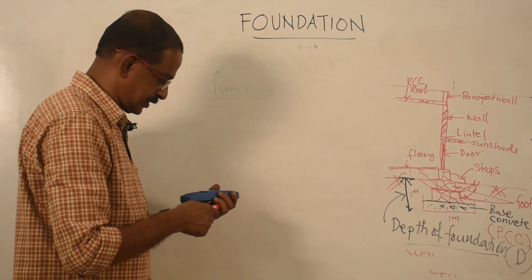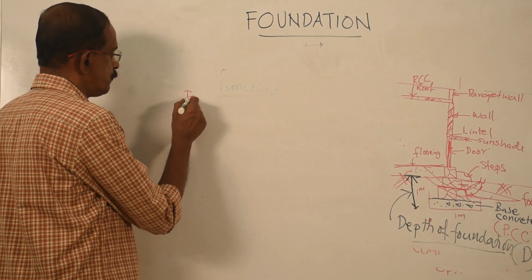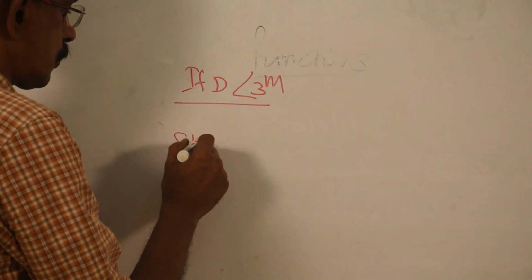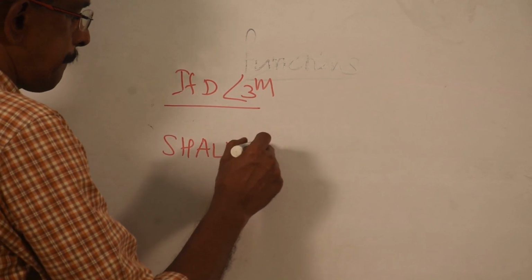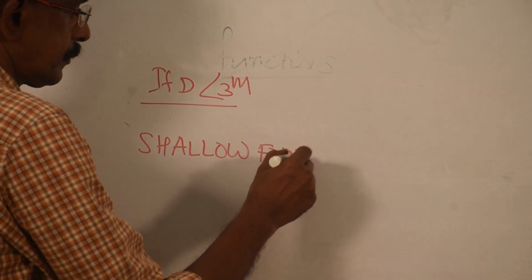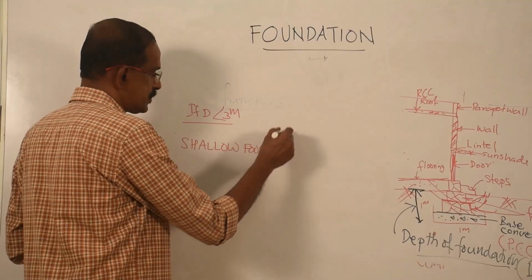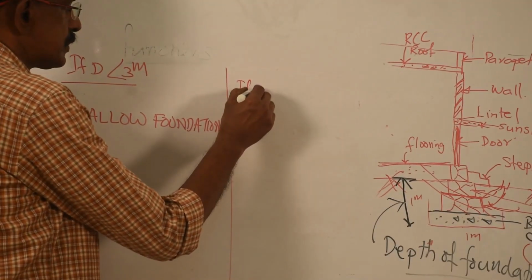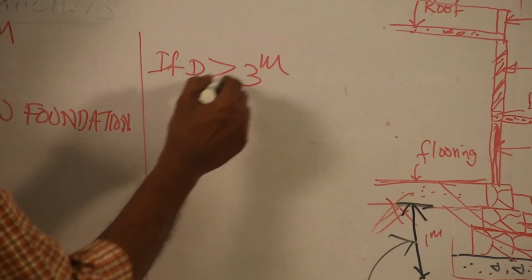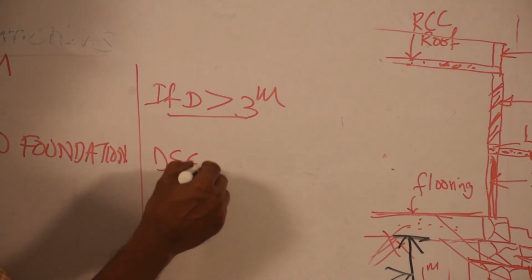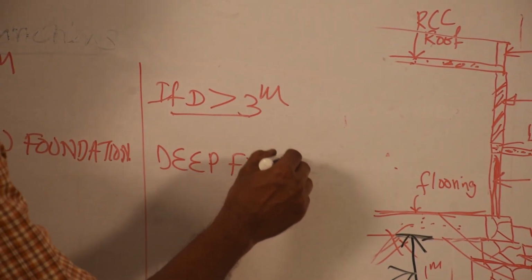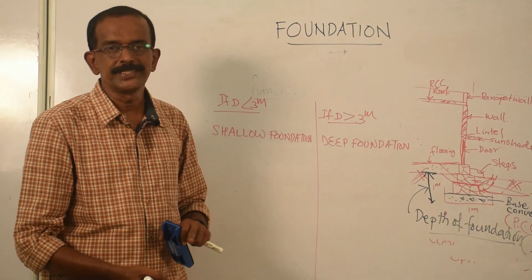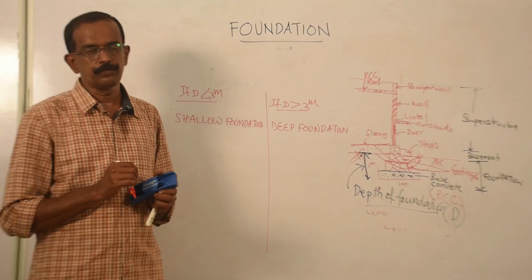If D is less than 3 meters, that foundation is called shallow foundation. If the depth is greater than 3 meters, it is called deep foundation. So foundation is classified as shallow foundation and deep foundation, depending upon the depth of foundation.